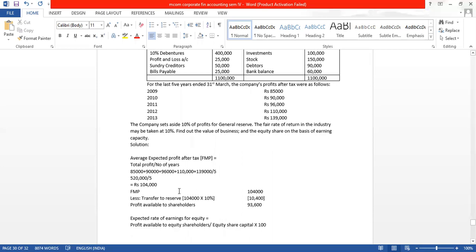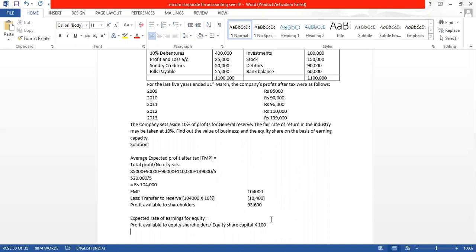And one more thing we can do here is, see, transfer to reserve also belongs to equity shareholders only. When we are calculating profit available to equity shareholders, the profit which we are transferring to the reserve also belongs to the equity shareholders only.